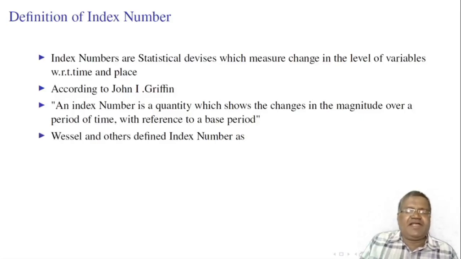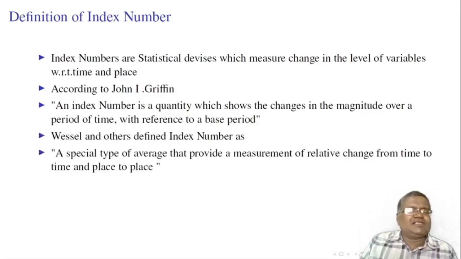Wessel and others define index number as a special type of average that provides a measurement of relative change from time to time and place to place. It is a right definition. Index number is an average, but it is a special type of average. To compute an average, the units should be homogeneous or measured using the same unit of measurement.